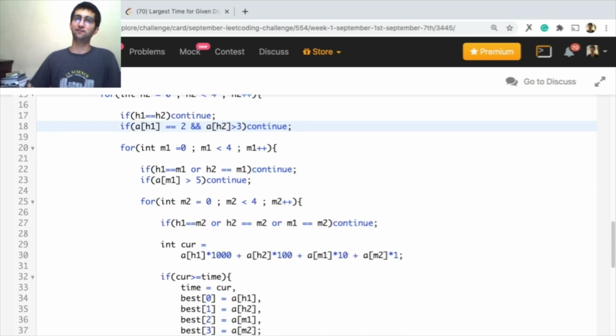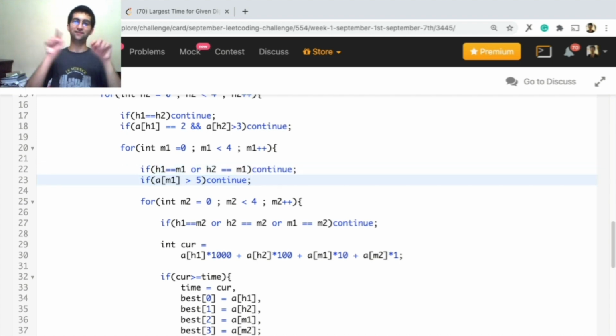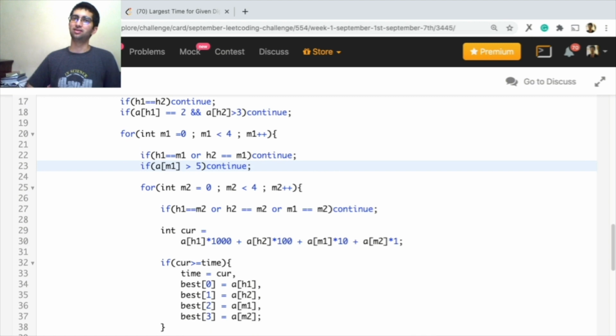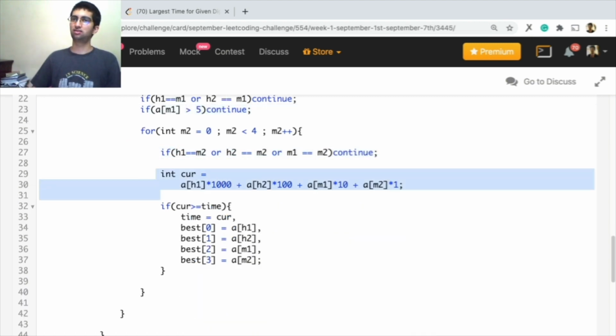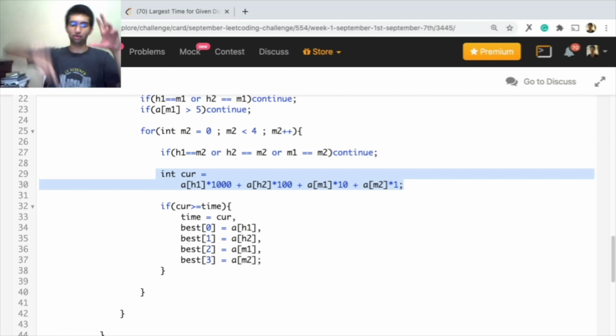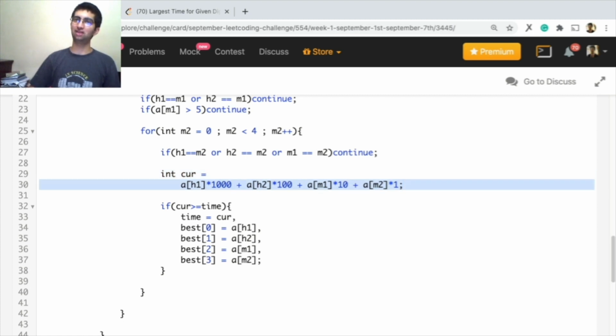That's all safe. Pick the first minute. Don't pick the same thing again, that's fine. And it should not be greater than 5, since our minutes cannot be more than 59. Great. The second minute, don't pick the same one again, and that's it. Second minute can be anything, right? 50, 51, 59, so 0 to 9, anything. Now, this is our current time. I'm just multiplying by 100 and 1000 just to compare, nothing else.